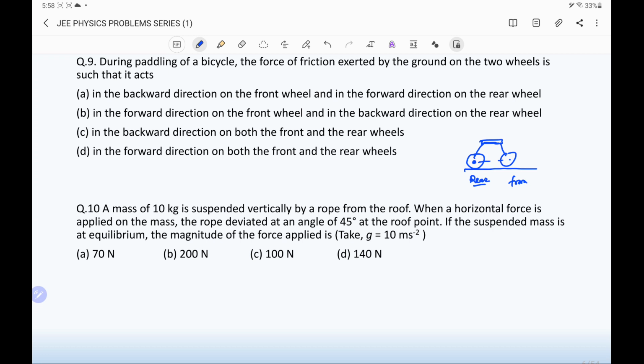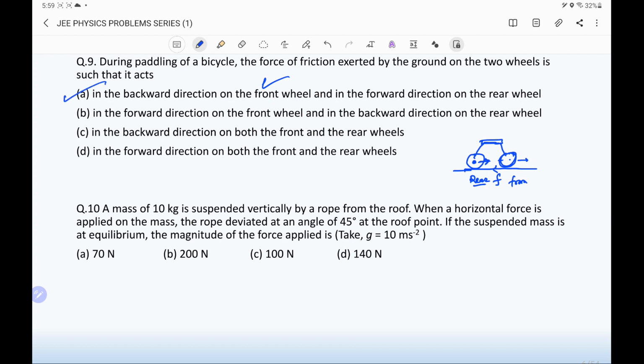In a similar way, when the bicycle is used and we pedal, the force is applied, that is the action is applied on the ground in the backward direction on the rear wheel. So there is a reaction of the ground on the rear wheel and it is in the forward direction, and because of this the bicycle starts to move, and because of this motion the front wheel also tries to move in the forward direction, so friction will act in the opposite direction, that means in the backward direction. Therefore we can say option 1, in the backward direction on the front wheel, okay, and in the forward direction on the rear wheel, is the correct option.